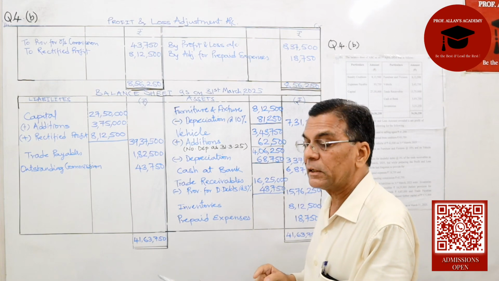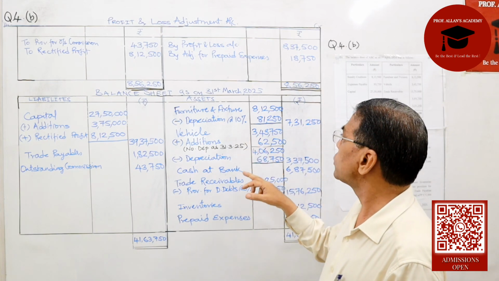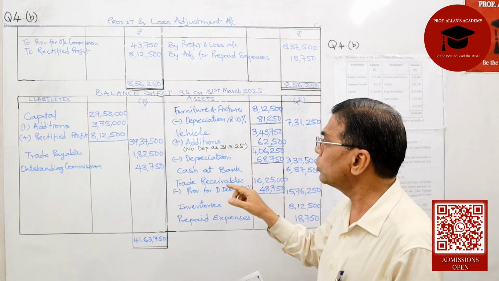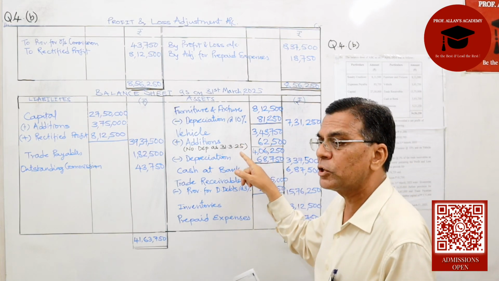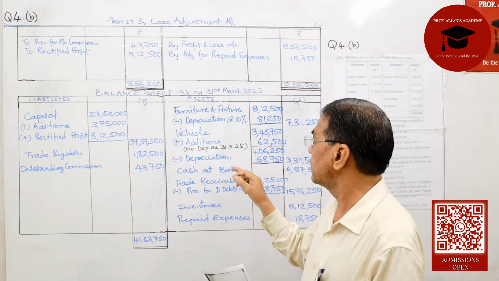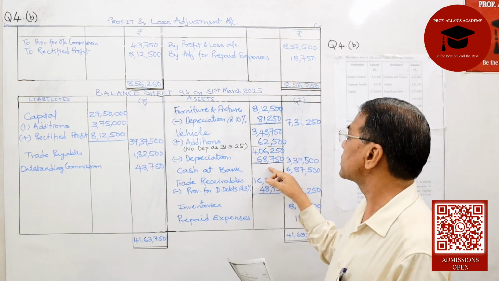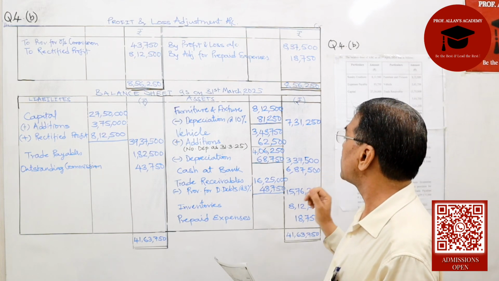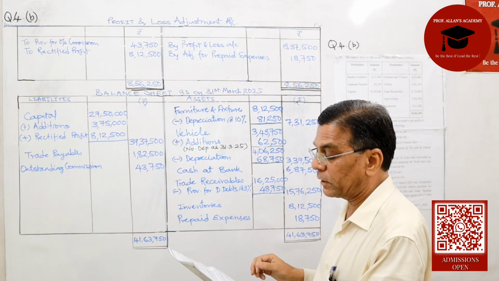Same with vehicles, at 20%. But I will charge 20% on the opening balance, and we do not charge on the addition because it is added at the year end. So the depreciation works out to 68,750 and the net value of my vehicles works out to 3,37,500.